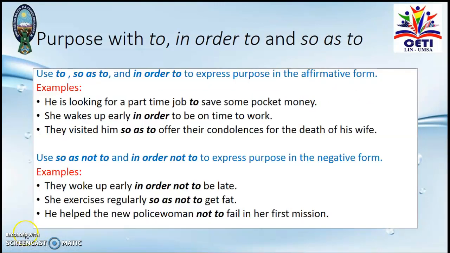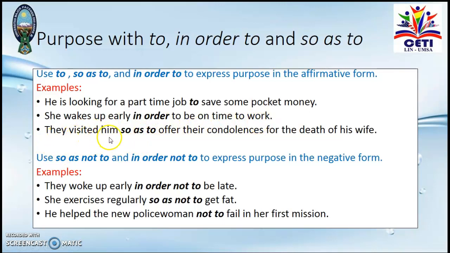Now let's continue with the other group, that is to, in order to, and so as to. To, so as to, and in order to express purpose as well in the affirmative form. For example, he is looking for a part-time job to save some pocket money. Or she wakes up early in order to be on time to work.